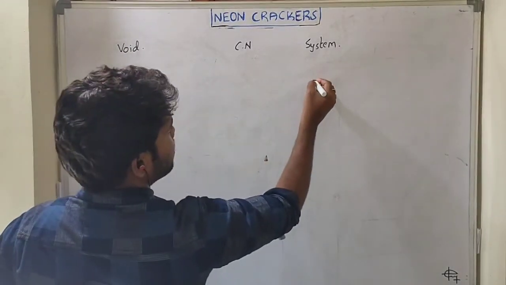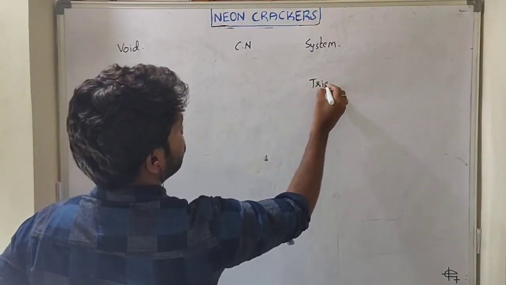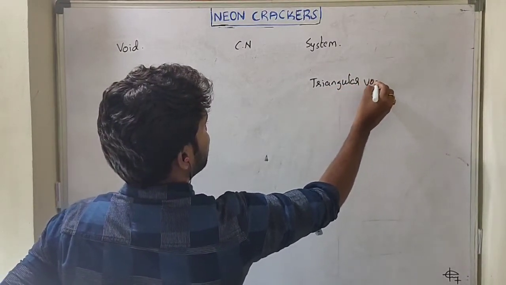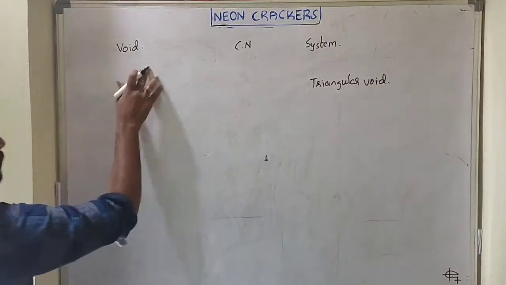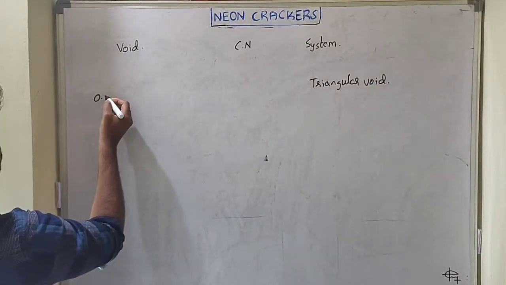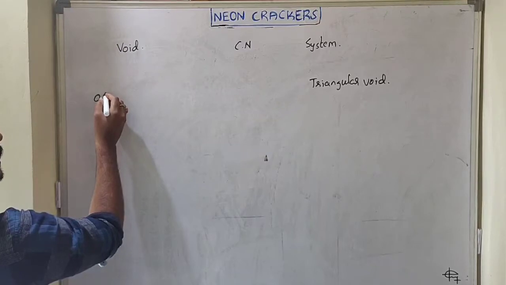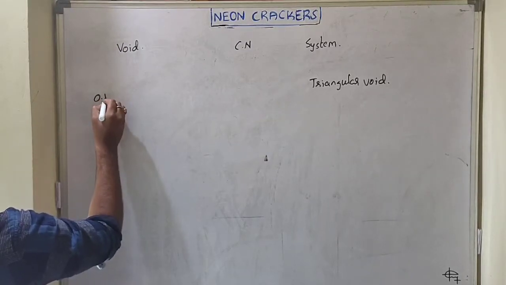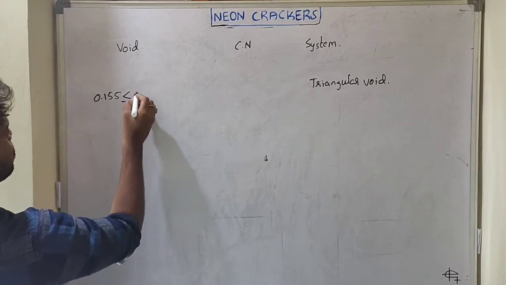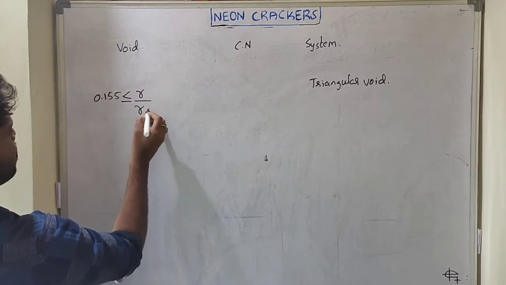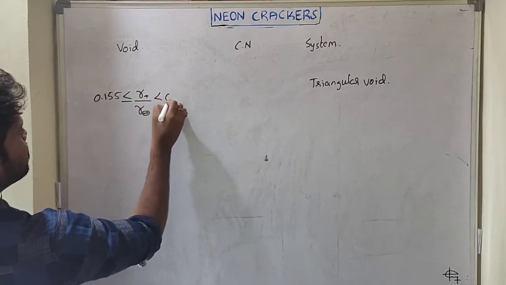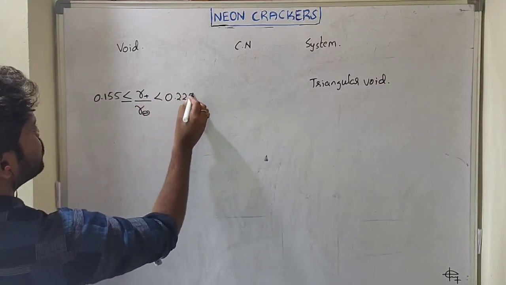If you take the triangular void, what is the radius ratio? 0.155 less than or equal to r plus upon r minus, less than 0.225.